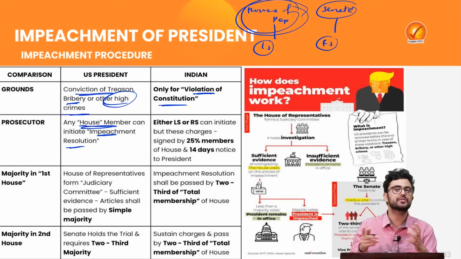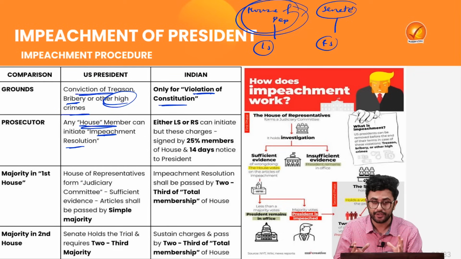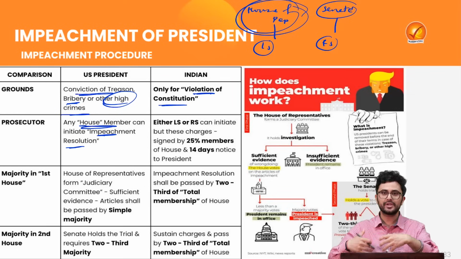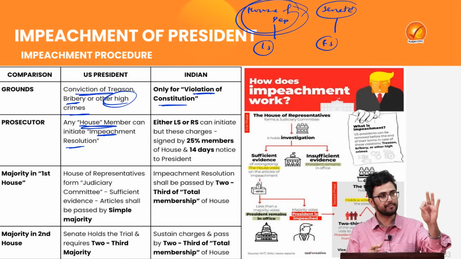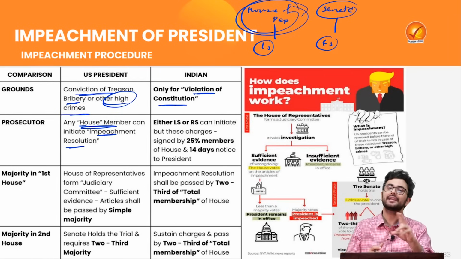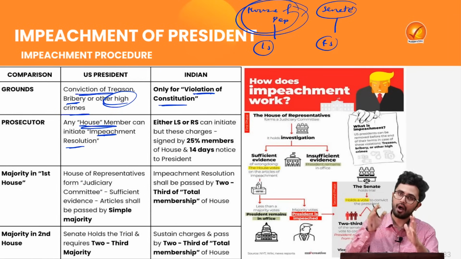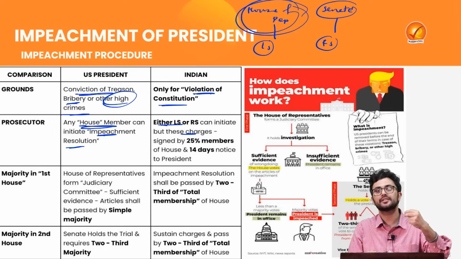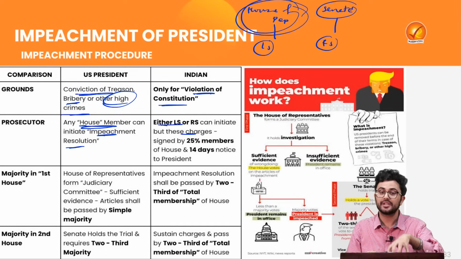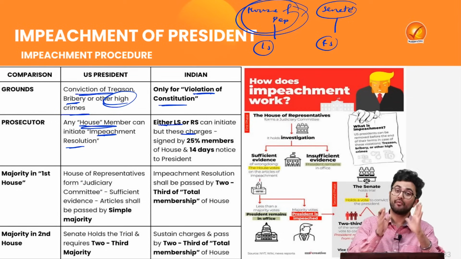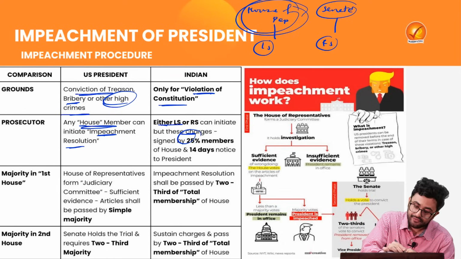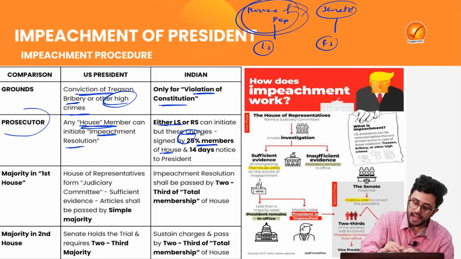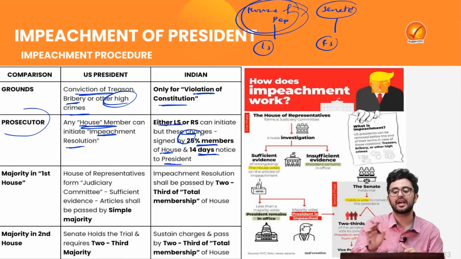Keep this in mind that the Constitution of India has not defined impeachment anywhere. Then again, here in India, if I want to initiate a resolution process to impeach the president, I can come from any house, either from Lok Sabha or from Rajya Sabha. And when I'm initiating this process, this resolution needs to be signed by 1/4 or 25% of the members of that house which is acting as a prosecutor, and at least 14 days notice shall be given to the president.